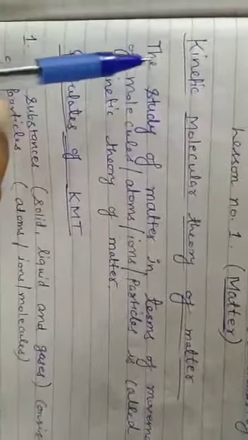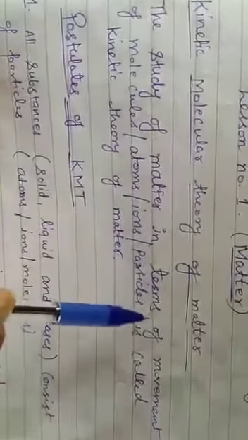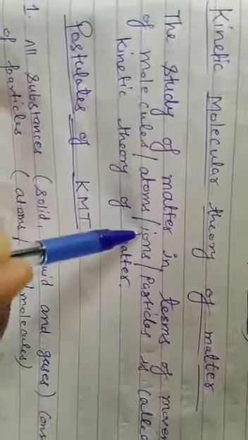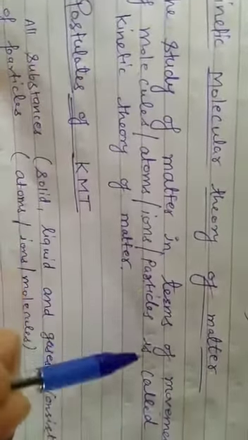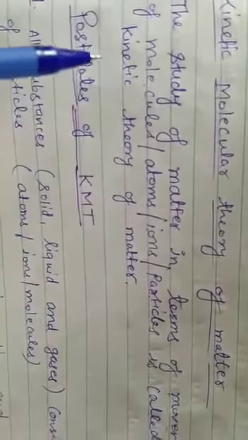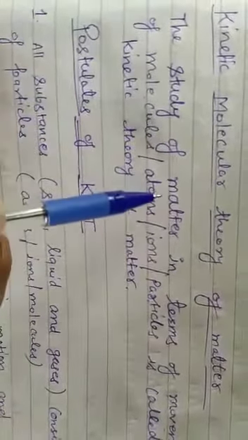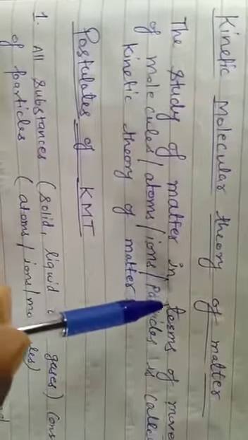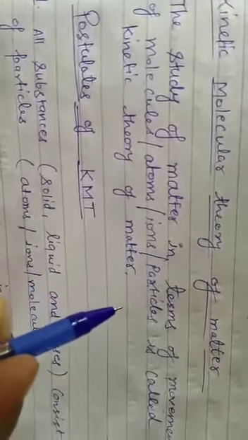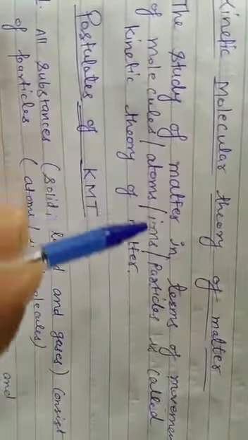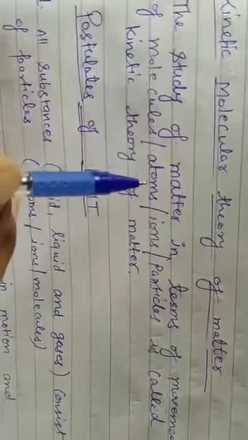So what does it state? The study of matter in terms of the movement of molecules or atoms or ions or particles is called the kinetic theory of matter. What does it mean? It means that the particles which are arranged in the different states of matter, that is solid, liquid and gases, how they are arranged and what type of intermolecular force of attraction is there.